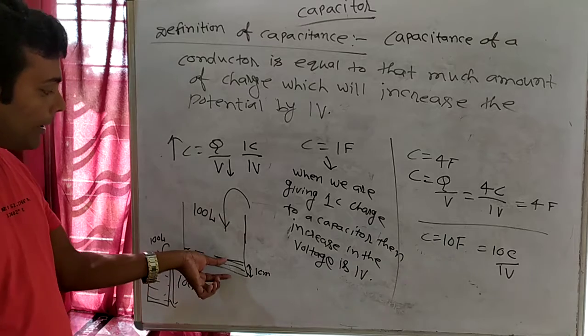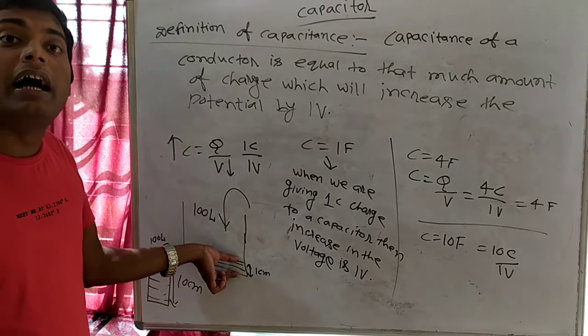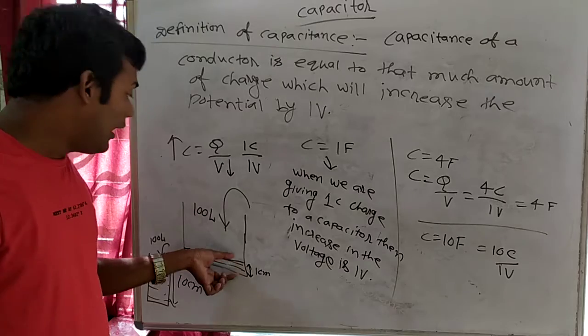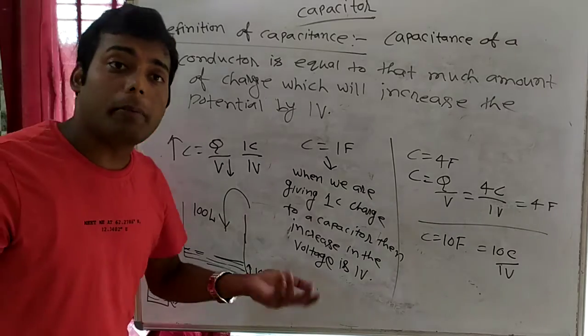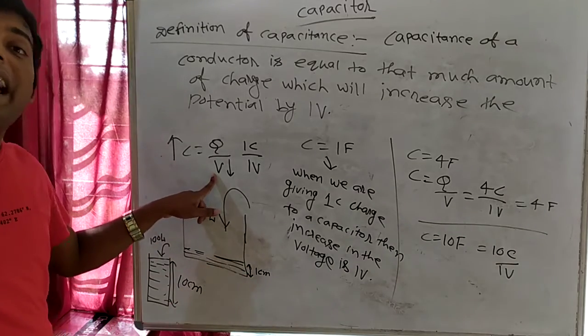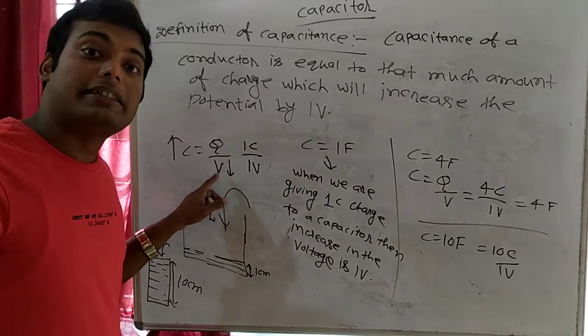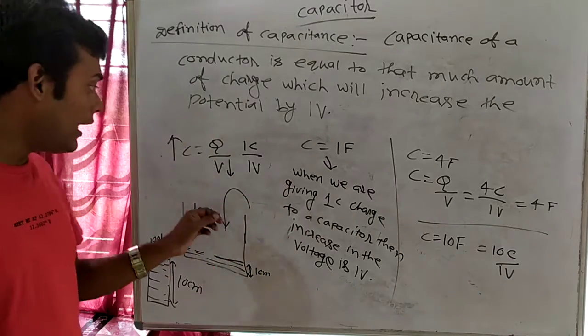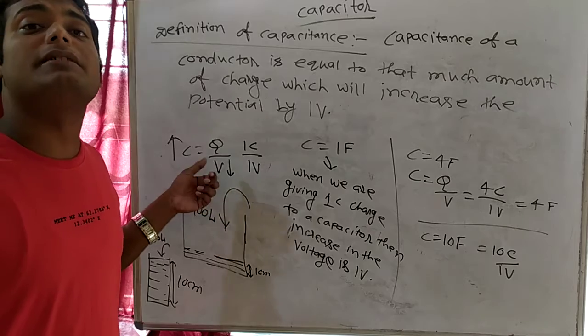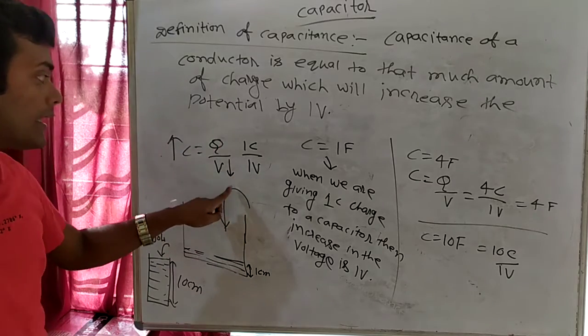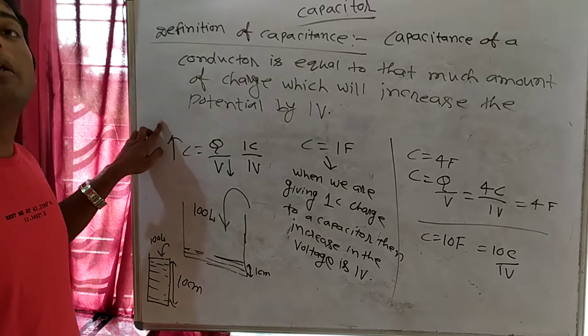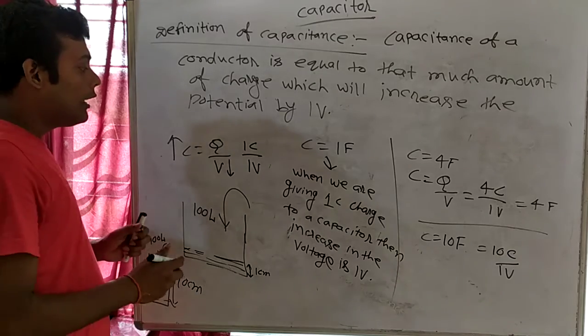For example, if there will be less increment in the height of the water level, then water tank is better. Like that, voltage acts as height. जैसे वाटर टैंक में हम लोग हाइट समझते हैं, in the capacitor that will act as voltage. तो यहाँ पे if voltage will be less, then capacitance will be more. Clear?